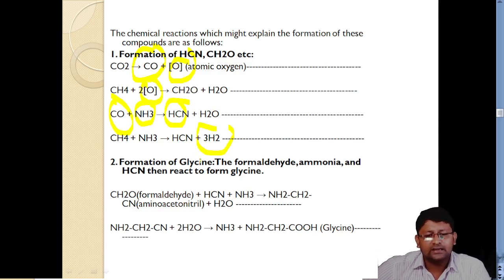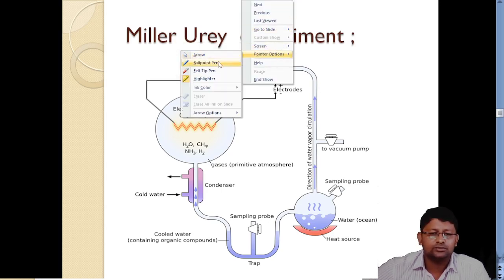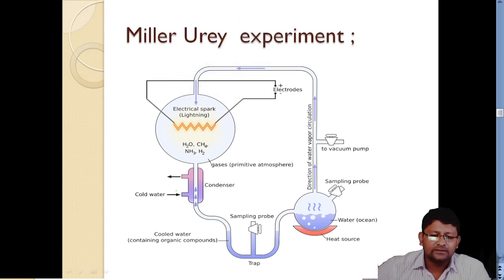Now formaldehyde, ammonia and hydrogen cyanide reacted to give you glycine. This is how glycine has formed, which is a complex type of compound. Then this is the setup, let me show you. Yes. This is the complex set of Miller and Urey.